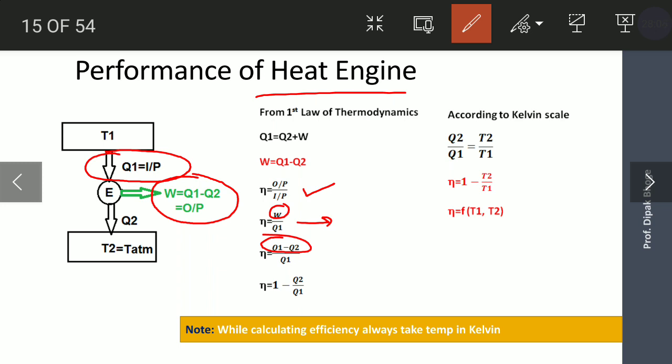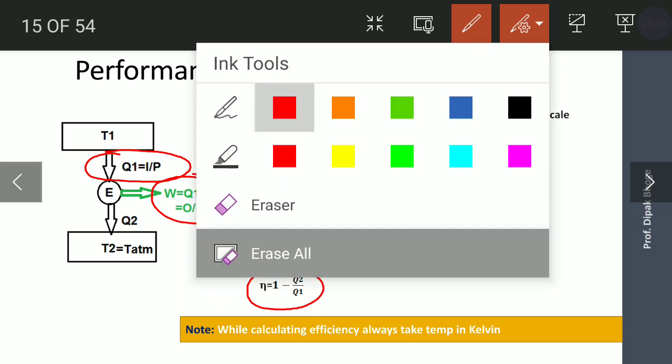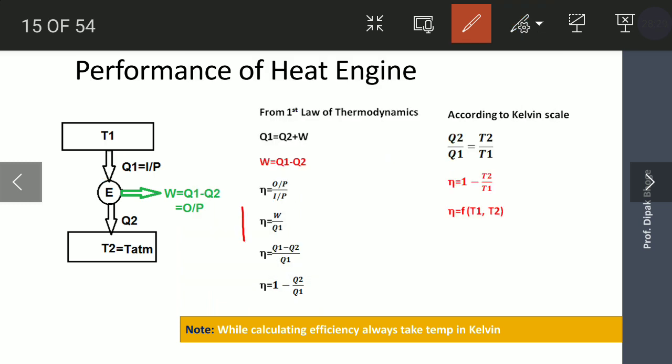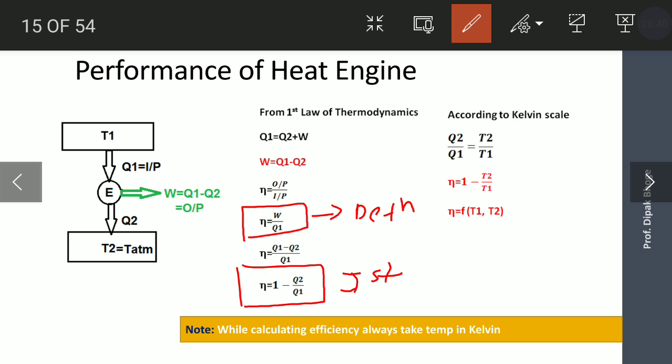So we are getting efficiency as Q1 minus Q2 upon Q1. Then if you separate the terms in the numerator, we get 1 minus Q2 by Q1 as the efficiency from the first law of thermodynamics. So one equation is derived from the definition of efficiency, and this equation is derived from the first law of thermodynamics.